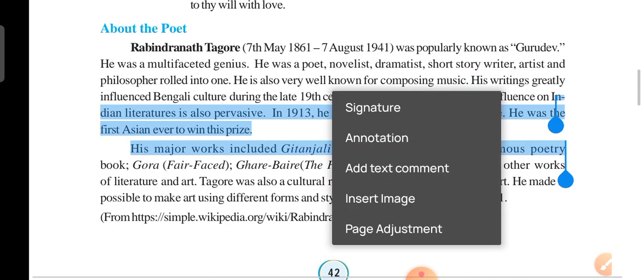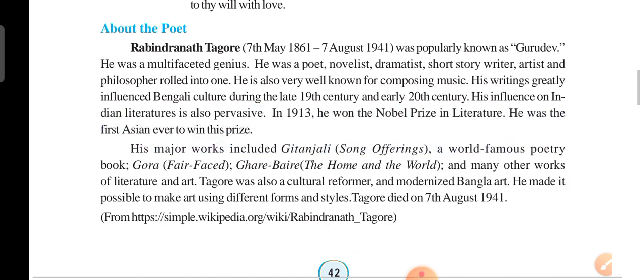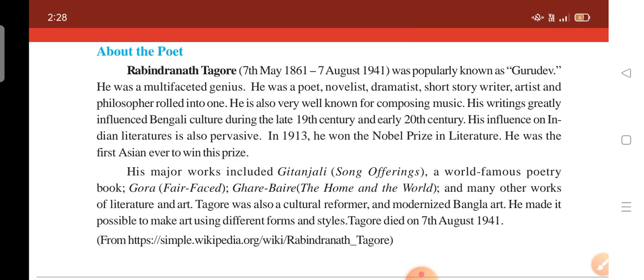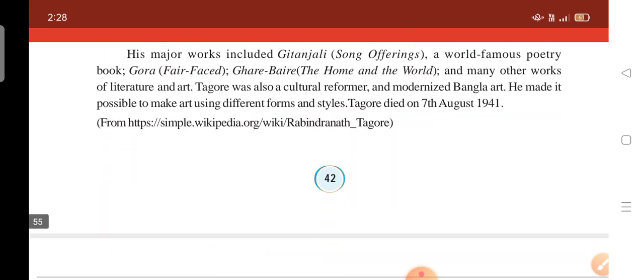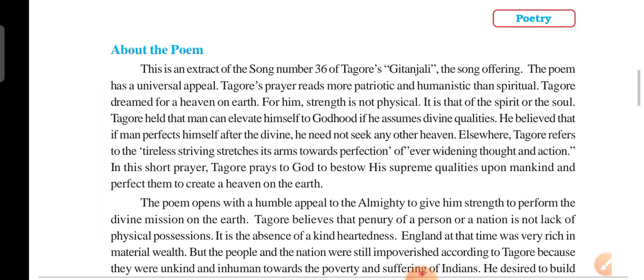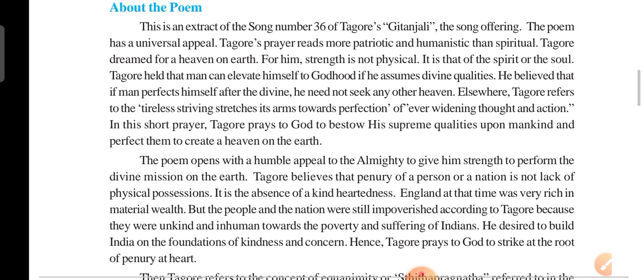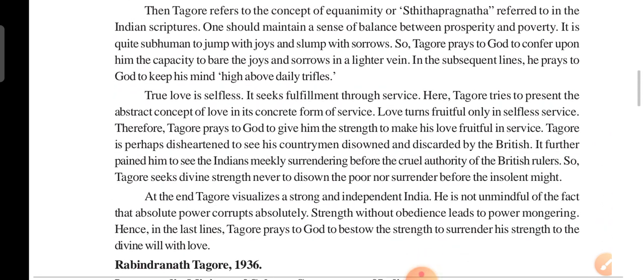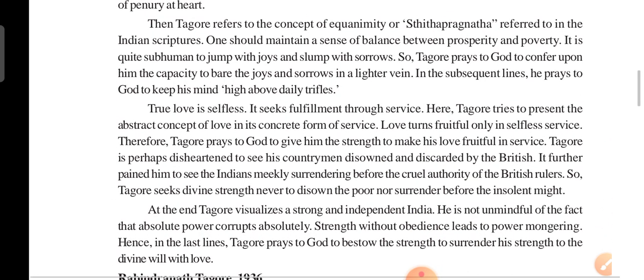You can collect it in 2 lines, enough regarding the author, like a poet. About the poet you can write it. Next, about the lesson. Okay,